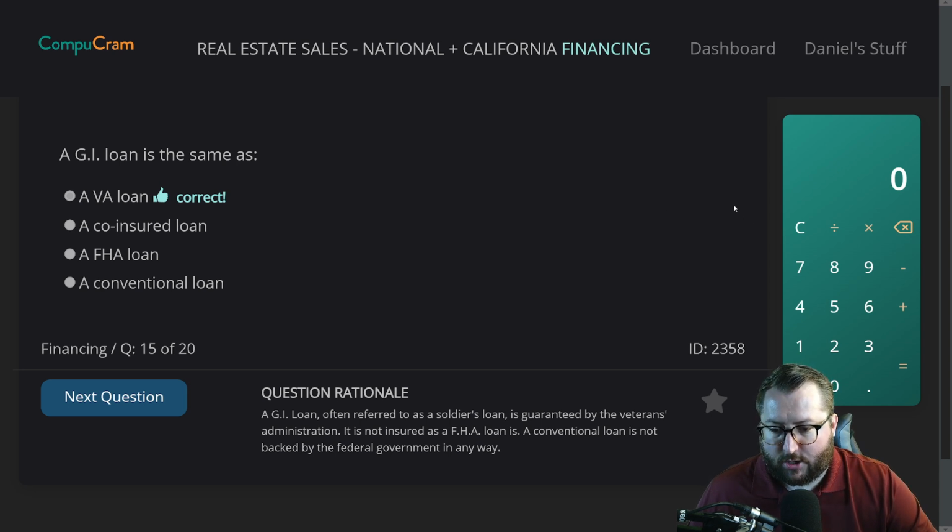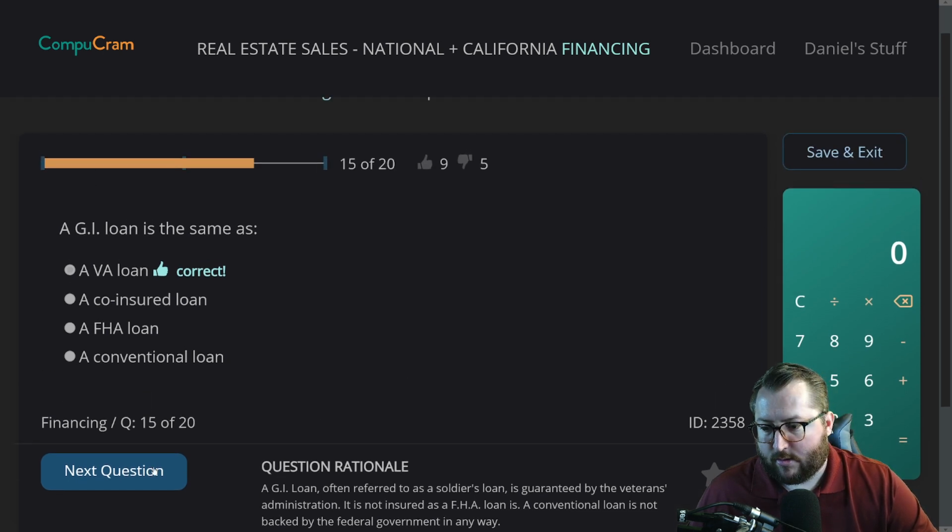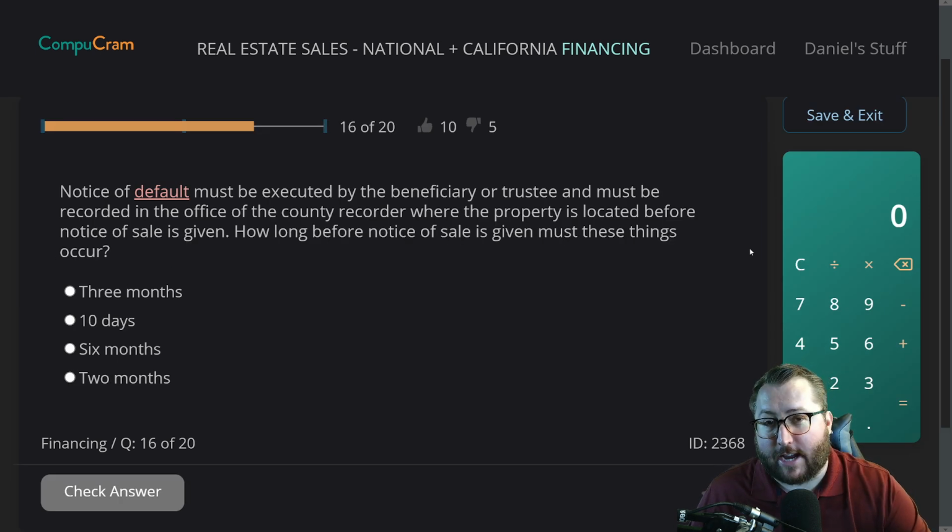Question rationale. A GI loan, often referred to as a soldier's loan, is guaranteed by the Veterans Administration. It is not insured as an FHA loan is. A conventional loan is not backed by the federal government in any way. All right, we're halfway through these 10 questions.